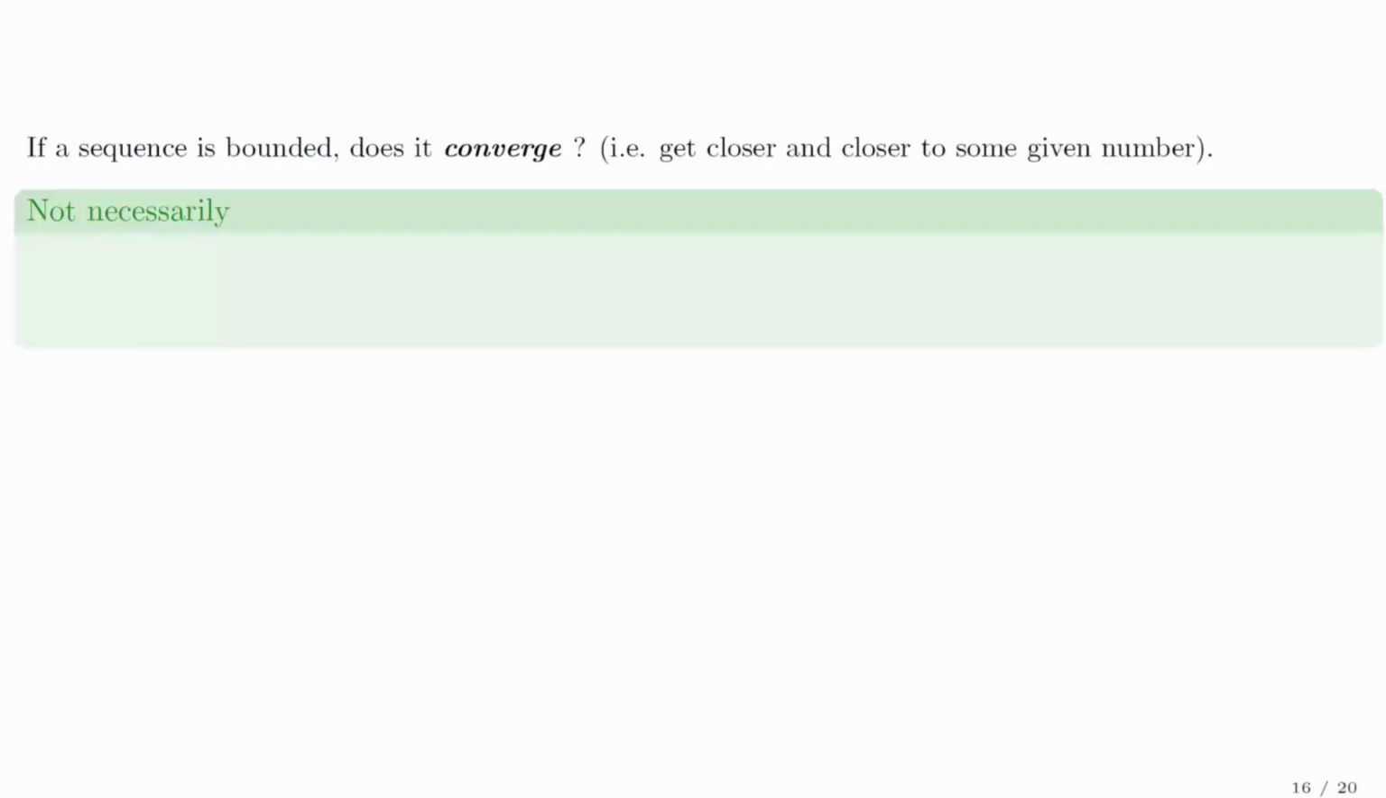Now if a sequence is bounded, does it converge? That is, get closer and closer to some given number? The answer is not necessarily.